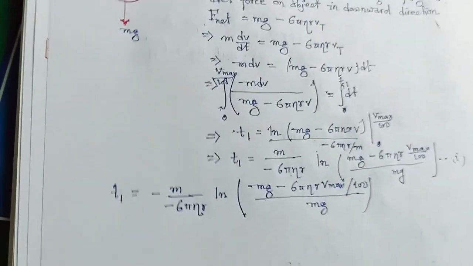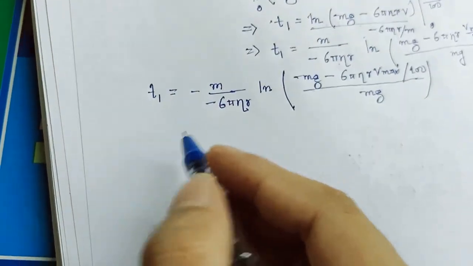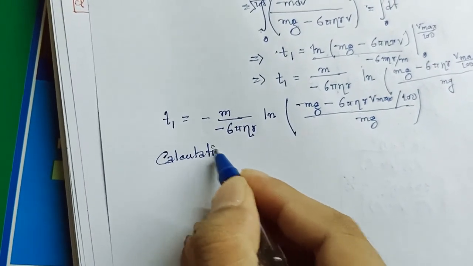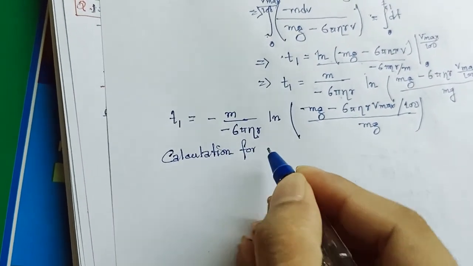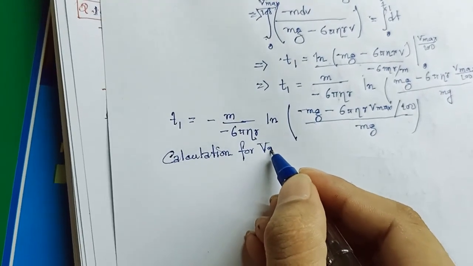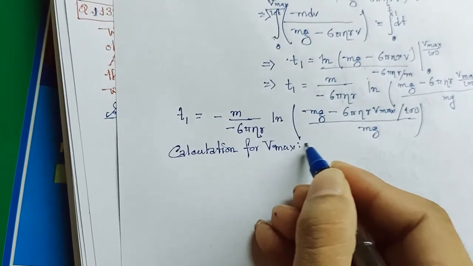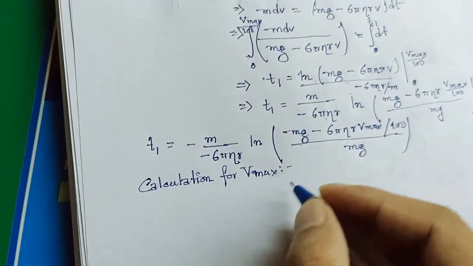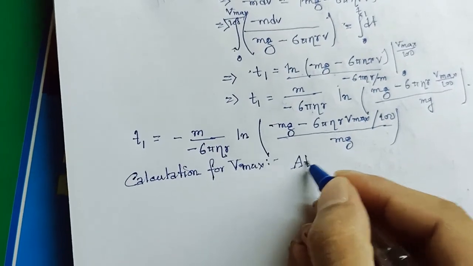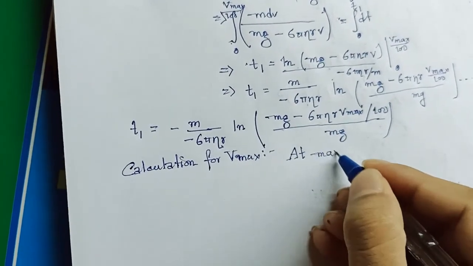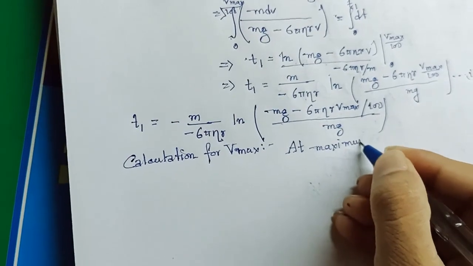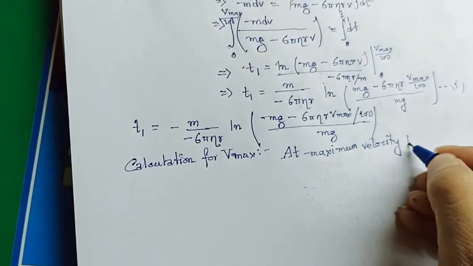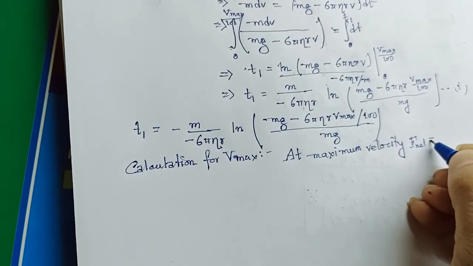Now the calculation for v max. Now we have to find the value of v max, or maximum velocity. For finding maximum velocity, at maximum velocity F net becomes 0.